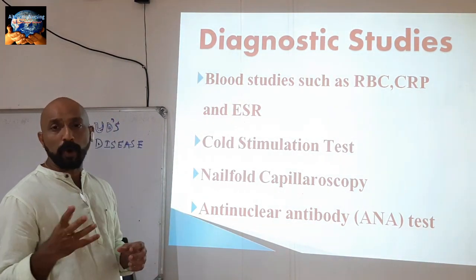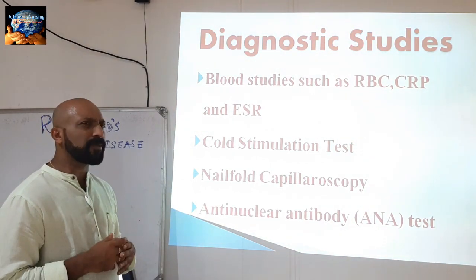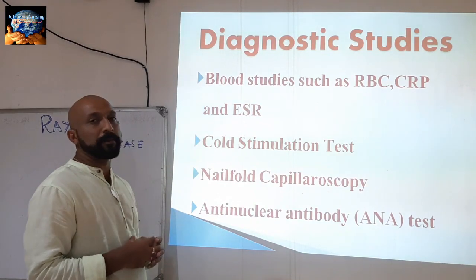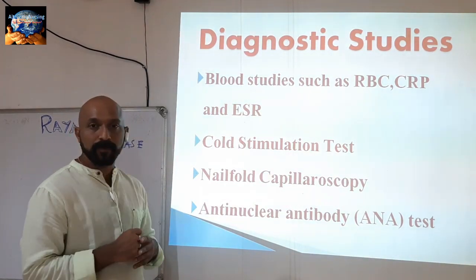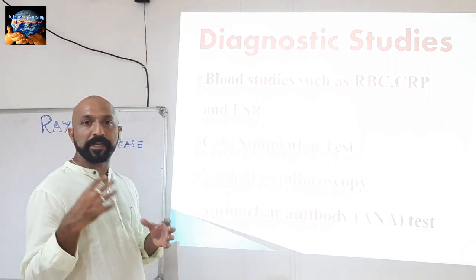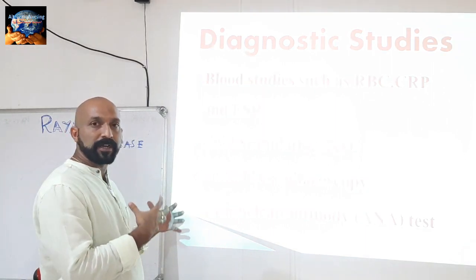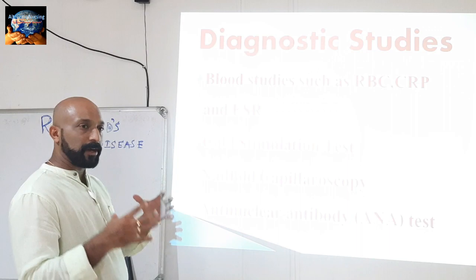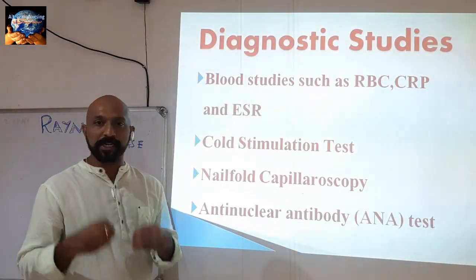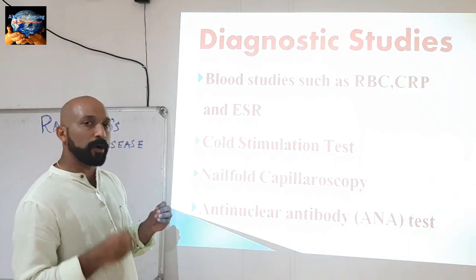Next one is the cold stimulation test. It is mainly done in vascular labs. For example, if the patient has a lower extremity problem, first they check the patient's pulse rate, pressure, and temperature of the lower extremities.